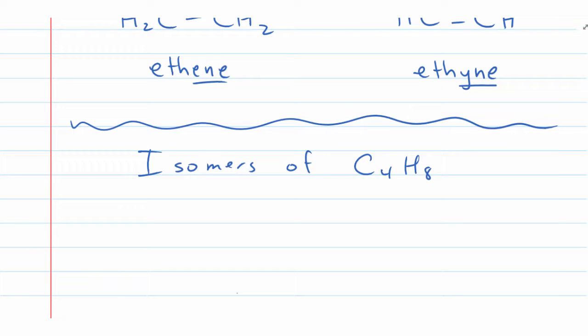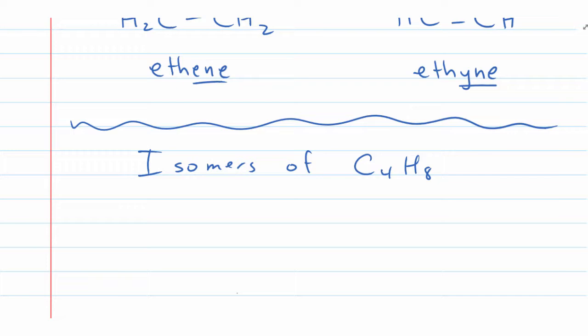So now what we do with the alkenes is we count what are called slot positions. By slot positions, that means if we have 4 atoms, there's going to be 3 slots. If we had 8 atoms, there's going to be 7 slots. It's just like if we have 4 people in the back row, how many spaces are there? 3. So the number of spaces is always going to be 1 less than the number of atoms in there. So this would be located in slot number 1. This one here is located in slot number 2.